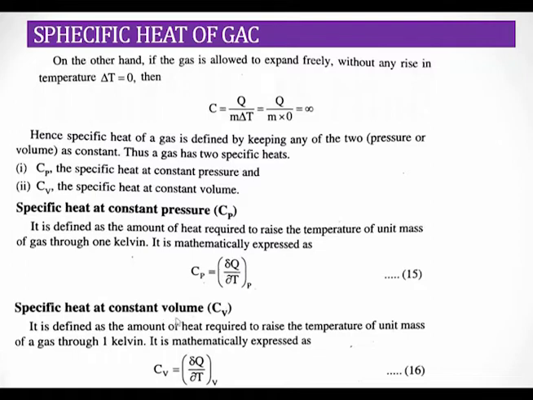So the specific heat at constant volume is written as delta Q divided by dT at constant volume. It is the amount of heat required to raise the temperature of unit mass of a gas through 1 Kelvin at constant volume. So this is known as Cv and this is known as Cp.